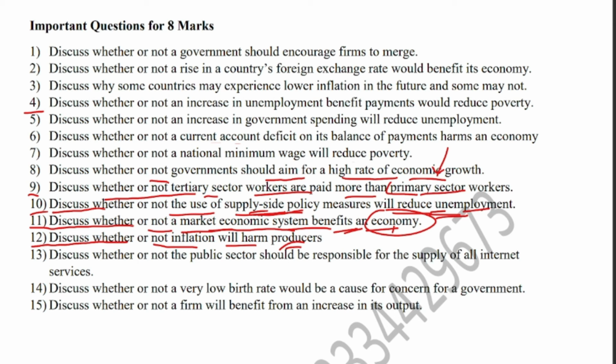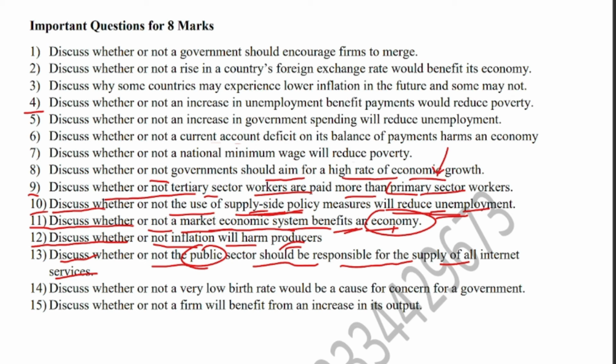And the next question is discuss whether or not the public sector should be responsible for the supply of all internet services. The public sector is basically the sector of the economy run by the government. So you will talk about the advantages of the public sector, that is planned economy or command economy, and then you have to talk against that as well.